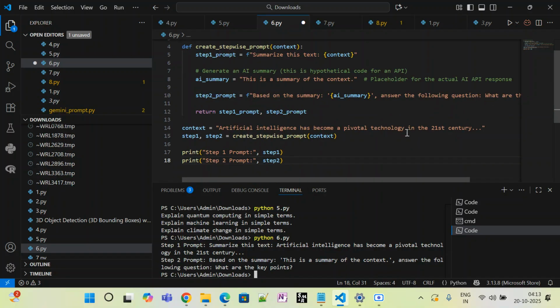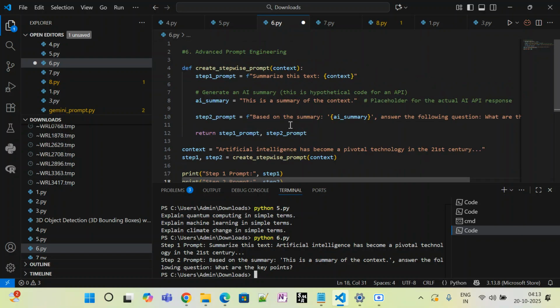Artificial intelligence is a pivotal technology in the 21st century, and it summarizes this text. I have given the prompt, but here I'm not using my API key, so you will not get any output because we haven't trained the data manually. After the code we will add our API key, so we will see how it works.